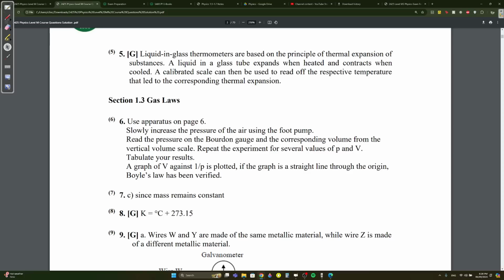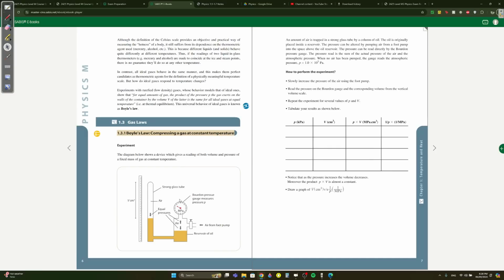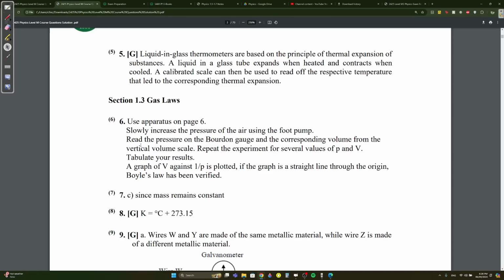Here's what you're gonna do. You're gonna use the apparatus on page 6, and they gave you the apparatus. I'll show you how it looks. It's this one down here on the left. They gave us this in the exam. They asked which of the following is true. Here is what was true.